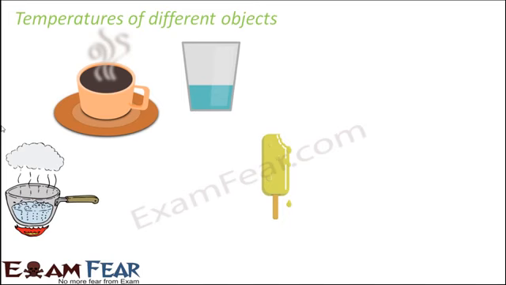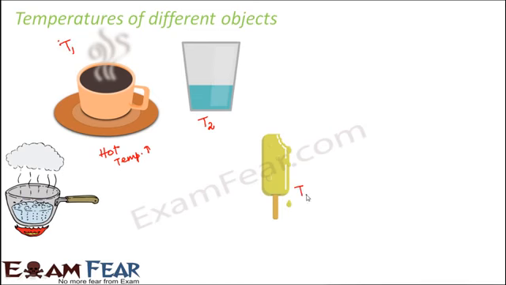The temperature of this glass of water is going to be less than the temperature of this hot cup of coffee. Let us say the temperature of this glass of water is T2, the temperature of this cup of coffee is T1, the temperature of the ice cream is T3, and the temperature of the pan containing boiling water is T4.